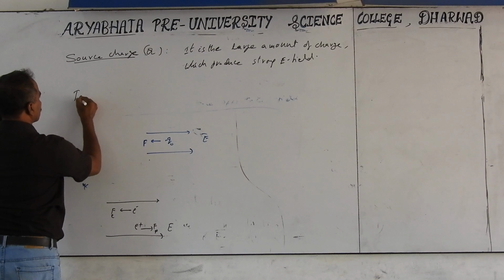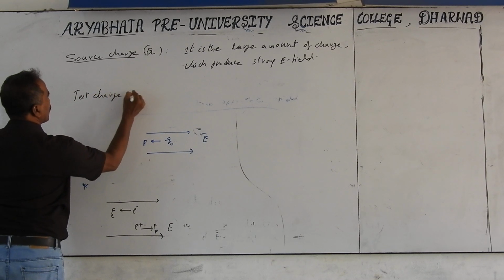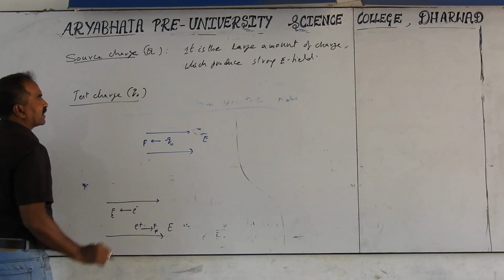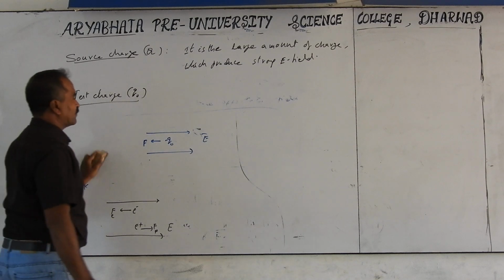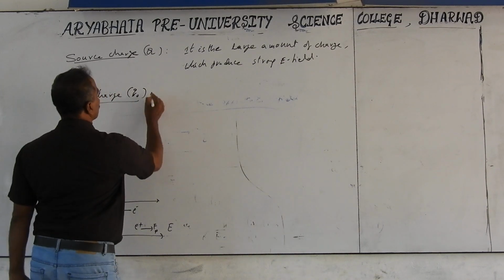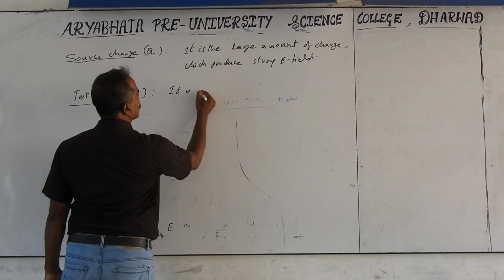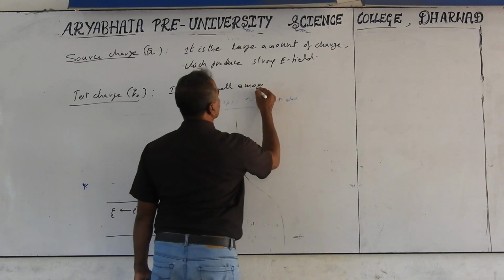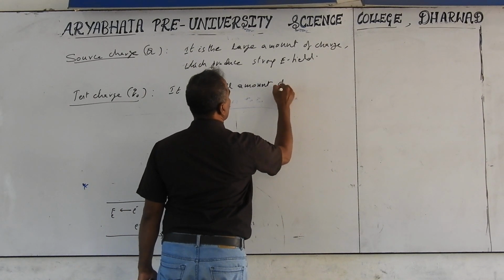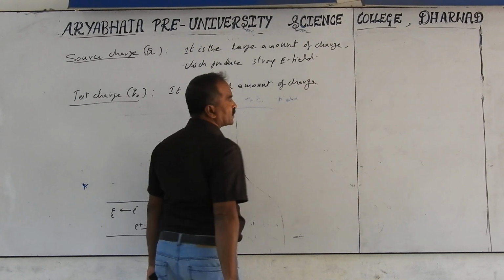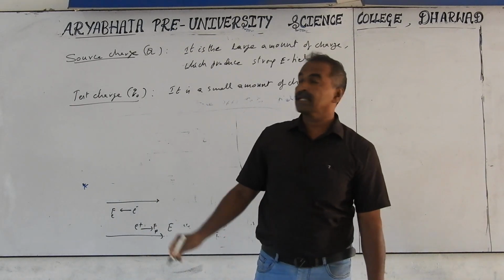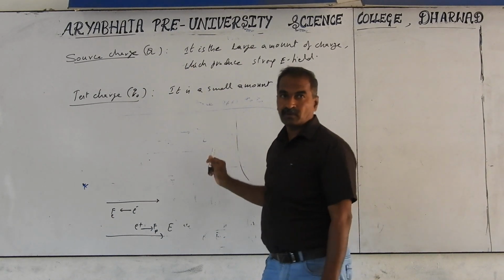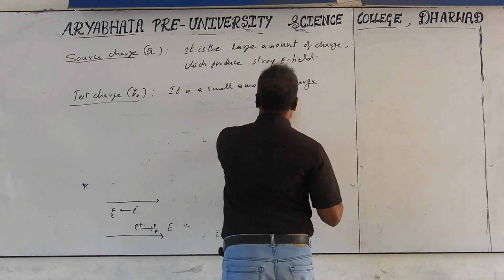Test charge. In your textbook or the NCERT textbook, it is given as small q, but I will give it as Q naught for the test charge. It is a small amount of charge. How much do we take generally for definition purposes? Plus 1 coulomb we take. It should be small compared to the source charge, like 100,000 times smaller, and we take it as plus 1 coulomb.